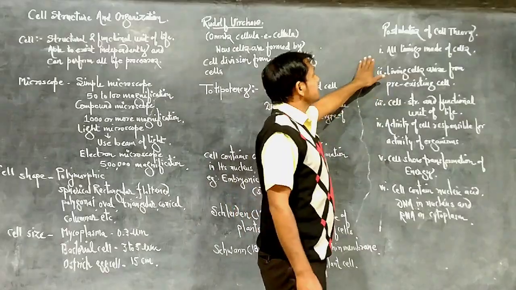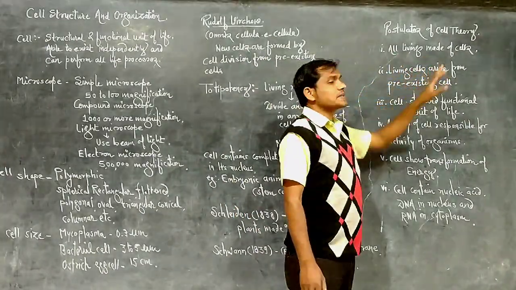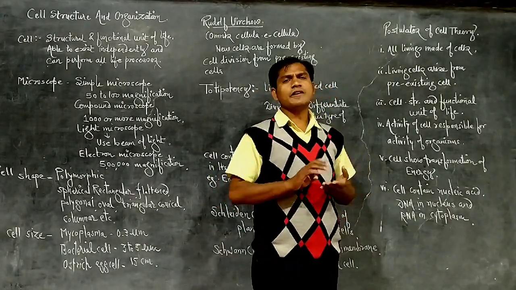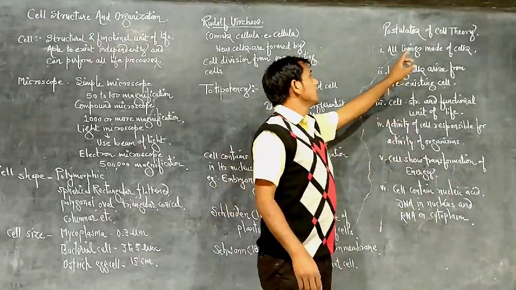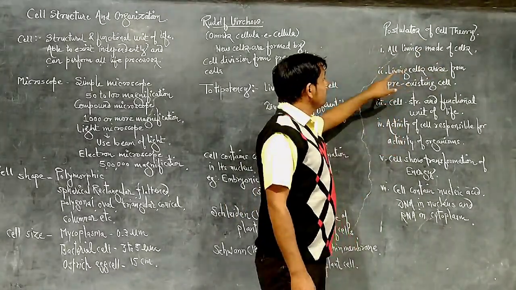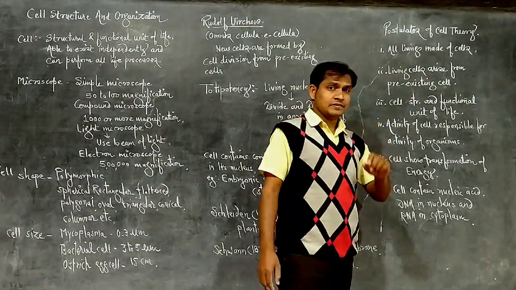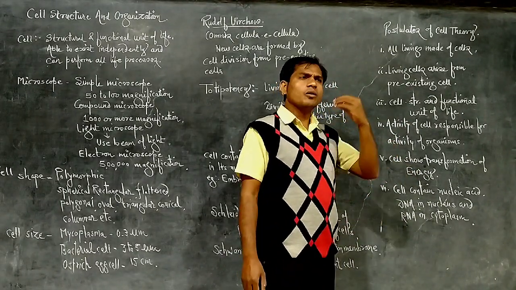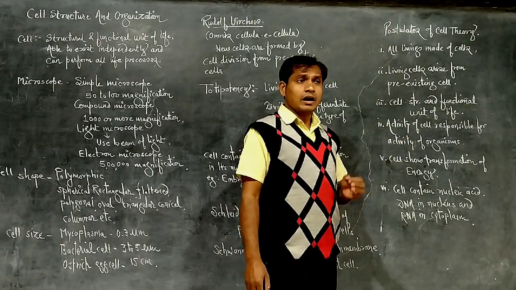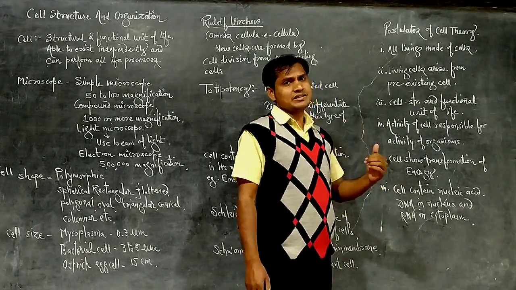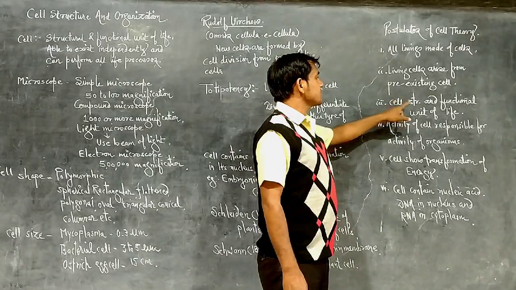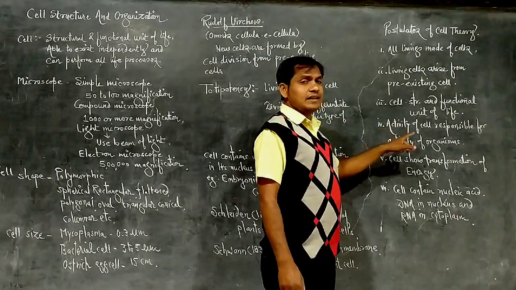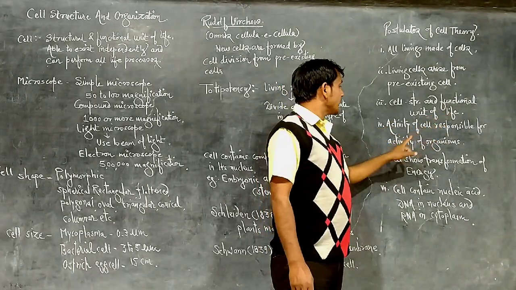See, the first postulate states that all living beings are made of cells: bacteria, protists, animals, plants, fungi, all these living beings are made up of cells. Living cells arise from pre-existing cells. All cells in nature arise from pre-existing cells. Cell is a structural and functional unit of life.